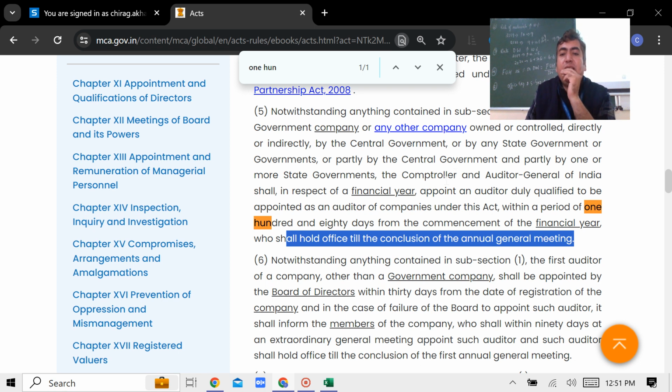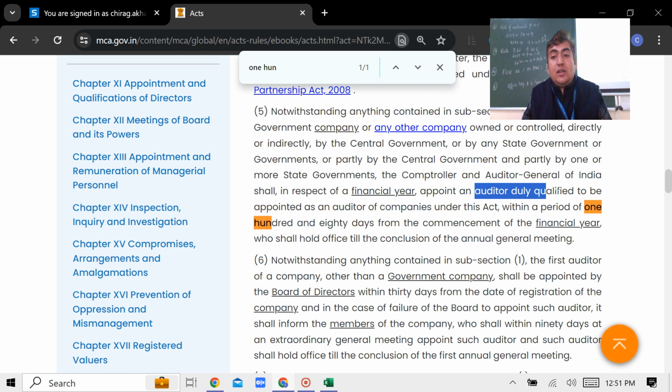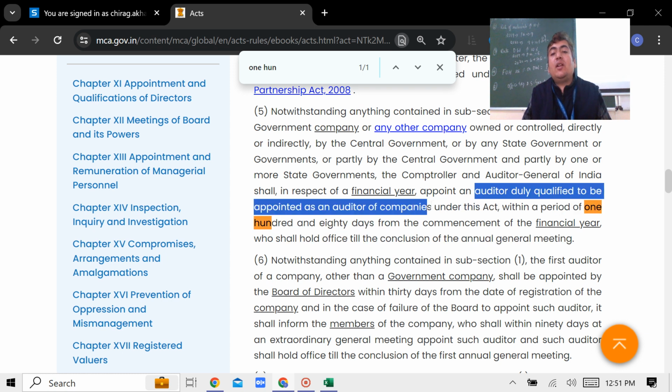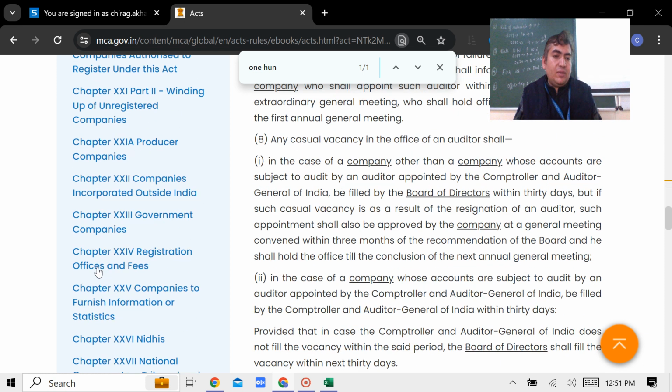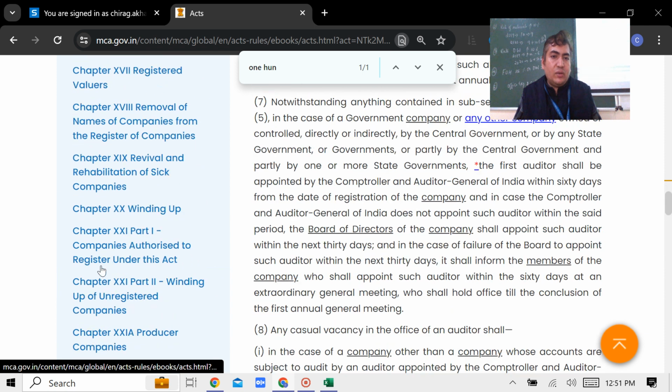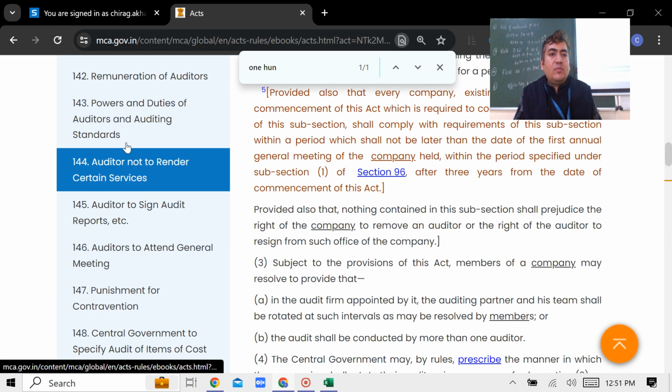यहाँ पे ये लिखा है, ये मुझे काफी पसंद आया. यहाँ पे what is mentioned here? It is mentioned that an auditor duly qualified to be appointed as the auditor of the companies. अच्छा, ये इस सेंटेंस का मतलब क्या हुआ? What's the meaning of this sentence? It is okay, section 141. When you just come down here, it is written section 141. So look at what is written about 141.